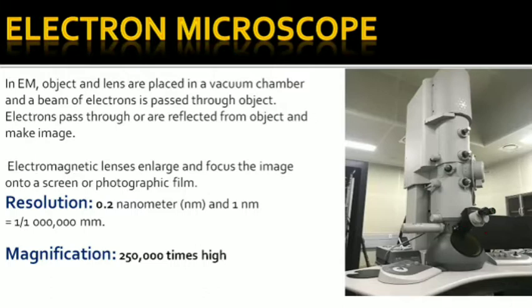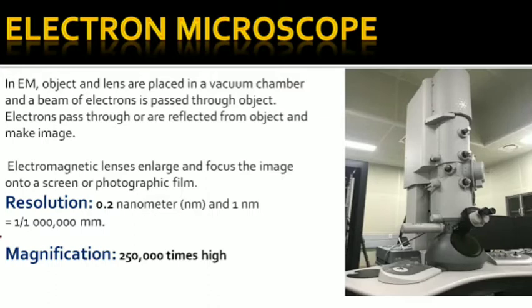Two lenses are there, but there is a vacuum chamber. The vacuum chamber is used to pass the electron beam to the object which is placed in this chamber. Its resolution is 0.2 nanometer. In a compound microscope, it is 0.2 micrometer, but that is very small indeed.